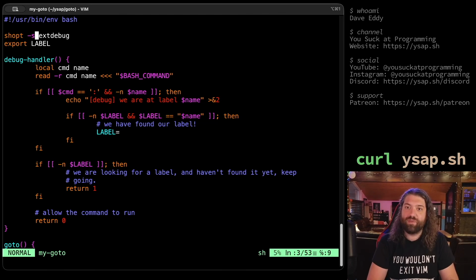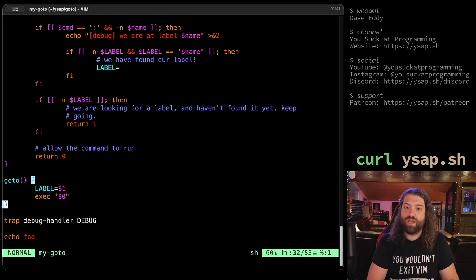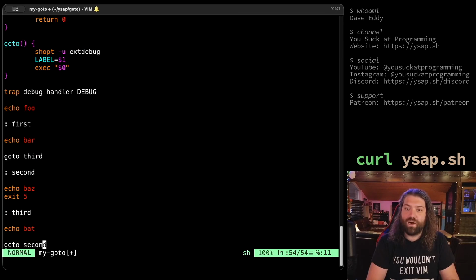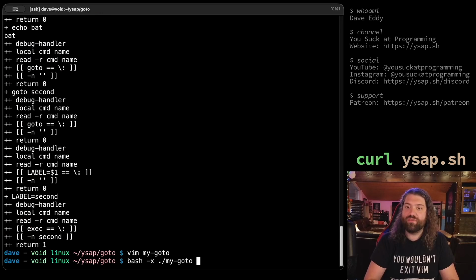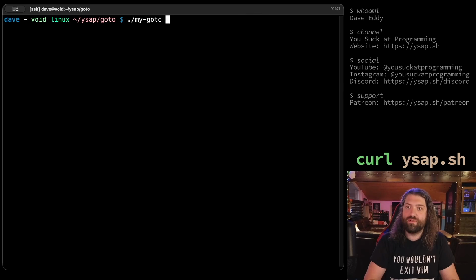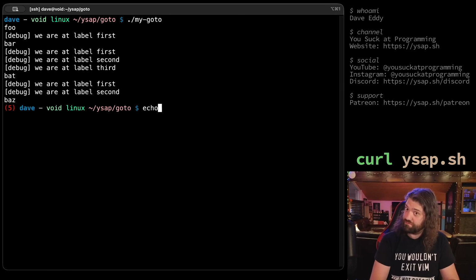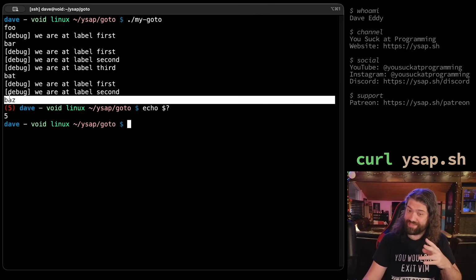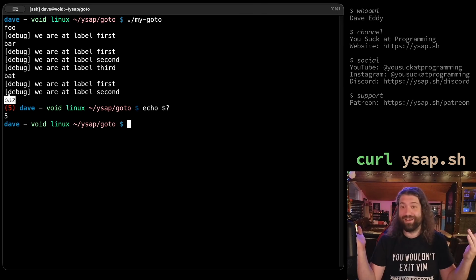This is not a big deal. We turn it on at the beginning of the script. We can turn it off right before we hit GOTO. Change the S to a U from set to unset, and this should work. We should get foo, bar, bat, baz, and then we should exit with a code of 5. Foo, bar, bat, baz. There we go.